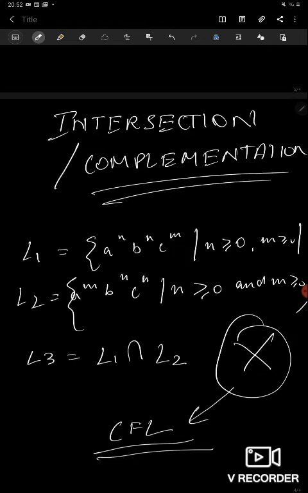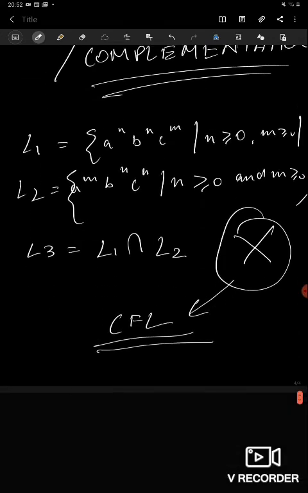Okay, L1 says that the number of A's should be equal to the number of B's, and L2 says that the number of B's should be equal to the number of C's. Their intersection says that both conditions need to be true, but a pushdown automaton can compare only two, so it cannot be accepted by a pushdown automaton, hence it is not context free.